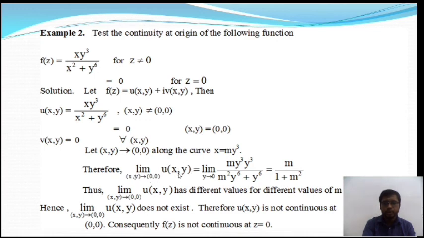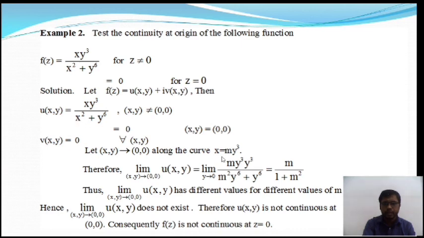From this we get limit y tends to 0, where x is equal to m y to the power 3, so m y to the power 3 into y to the power 3, by x square.